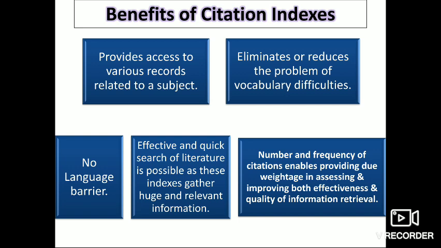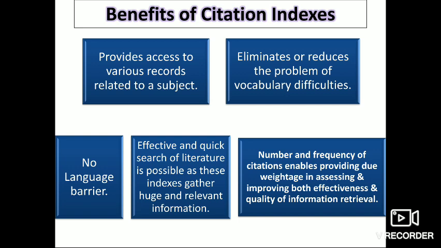Citation indexes provide a very effective and quick search of literature, as these indexes gather huge and relevant information. Also, the number of citations and the frequency of citations enable us to provide due weightage.